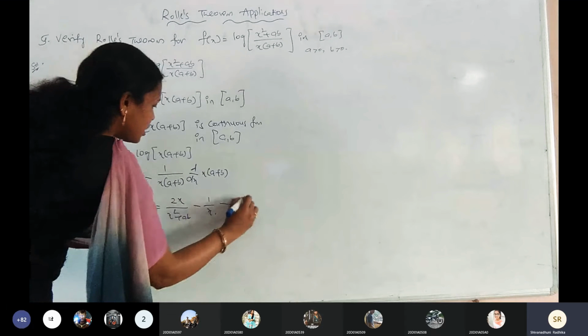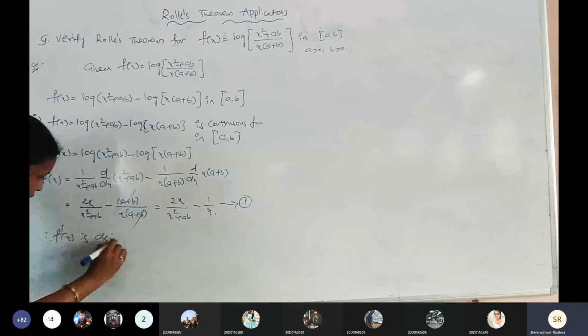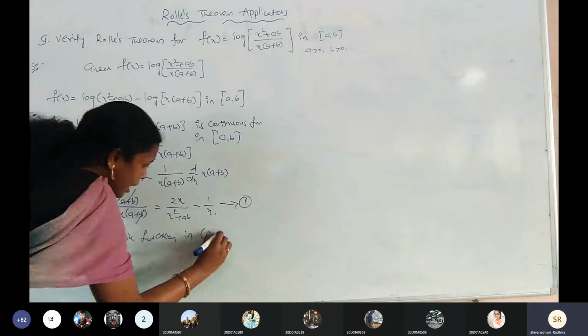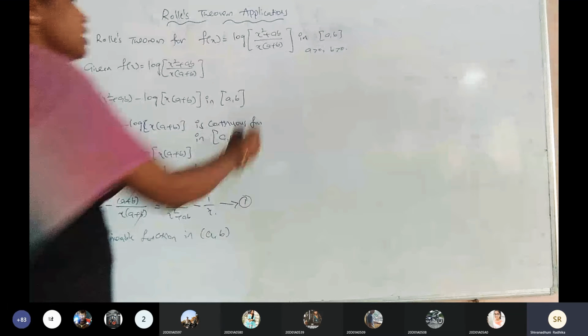So this is f dash of x. Therefore, f dash of x is a derivable function in the open interval a comma b. If we had any values of a comma b, we would need to check again at that point whether the given function is derivable or not. But there is no need to check, because the given interval has unknown constants. The given function is a continuous function and a derivable function. Is it right? Now we go for the third point.